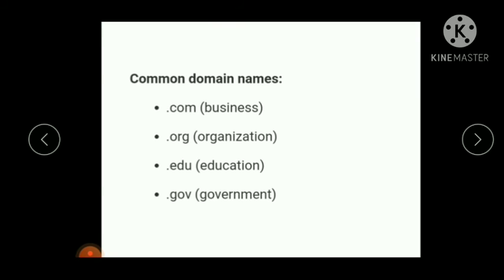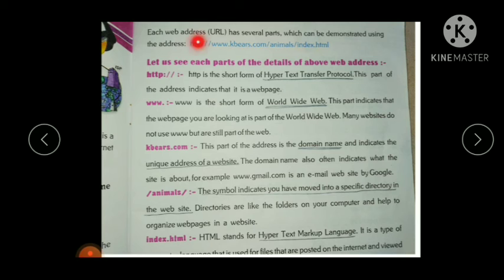So, a web address has several parts. And what is HTTP? HTTP means Hypertext Transfer Protocol. This part of the address indicates that it is a web page. The next part is www, the short form of World Wide Web, and this part indicates that the web page that we are looking at is a part of the World Wide Web.